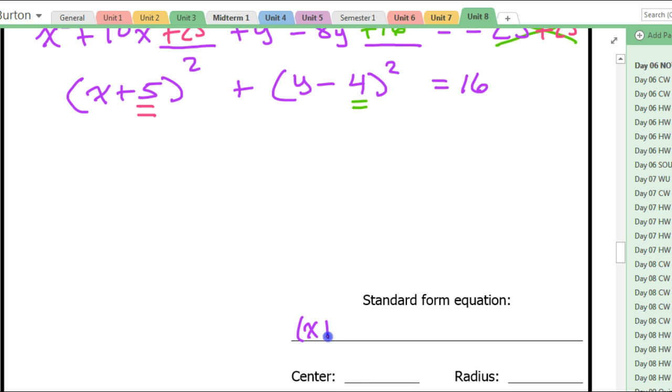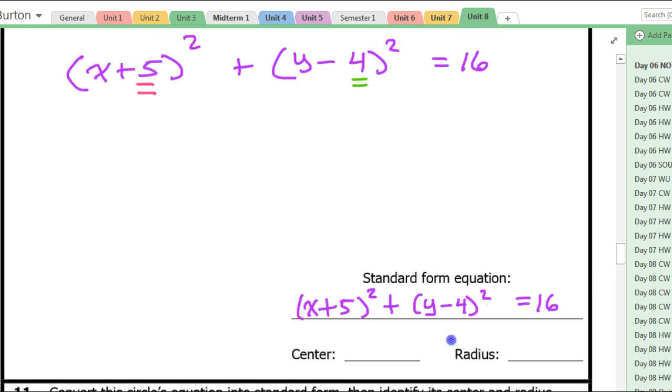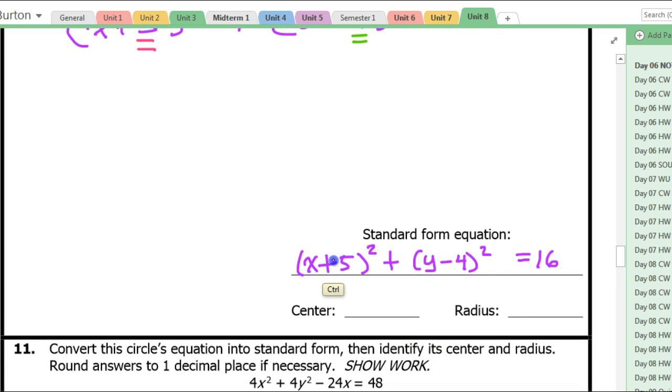We can go ahead and write down (x plus 5) squared plus (y minus 4) squared is equal to 16. Now looking at this, the center is going to be the opposite of this, comma, the opposite of that. So this will be negative 5, comma, 4. The radius will be the square root of this, so the radius will be 4.